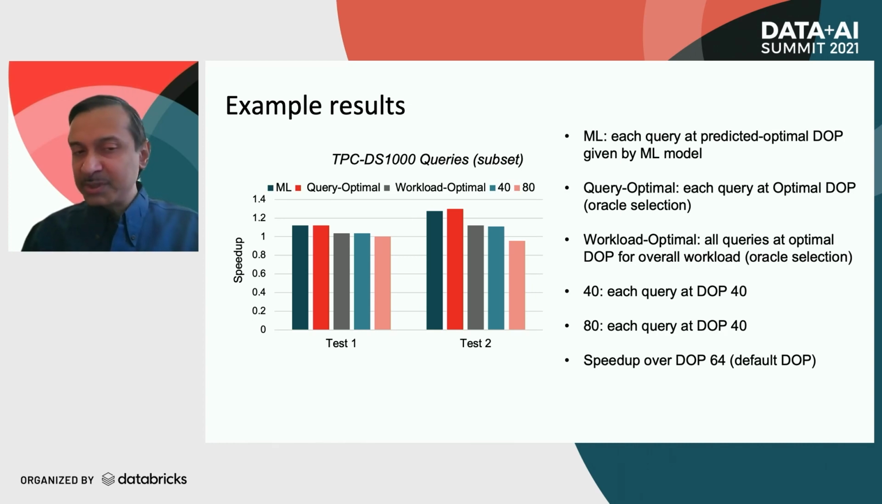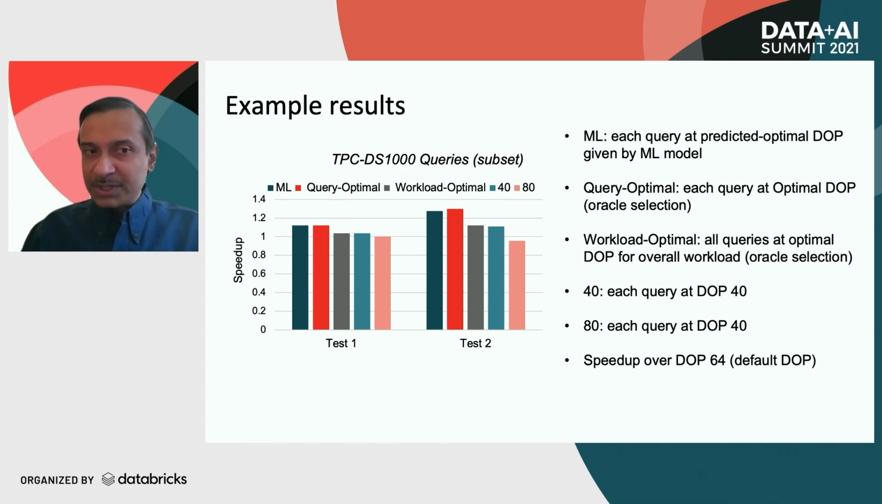So workload optimal means all queries with the DOP that's optimal for the entire test suite. And 40 and 80 means all queries at DOP 40 and 80 respectively. Query optimal means each query has been given its optimal value of DOP, and it shows a speedup over workload optimal. However, both query optimal and workload optimal assume the existence of an oracle which accurately selects the correct DOP, but this may not be realizable in practice.